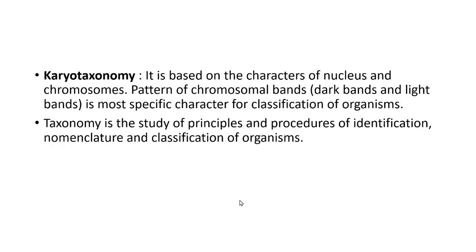The last type is karyotaxonomy. The word karyo is related to the nucleus. When the classification is based on characteristics of the nucleus, whether the nucleus is primitive or well developed, it is known as karyotaxonomy. The pattern of chromosomal bands, whether they are stained as dark bands or light bands, is a very specific characteristic for the classification of organisms. This is a very important type of classification.